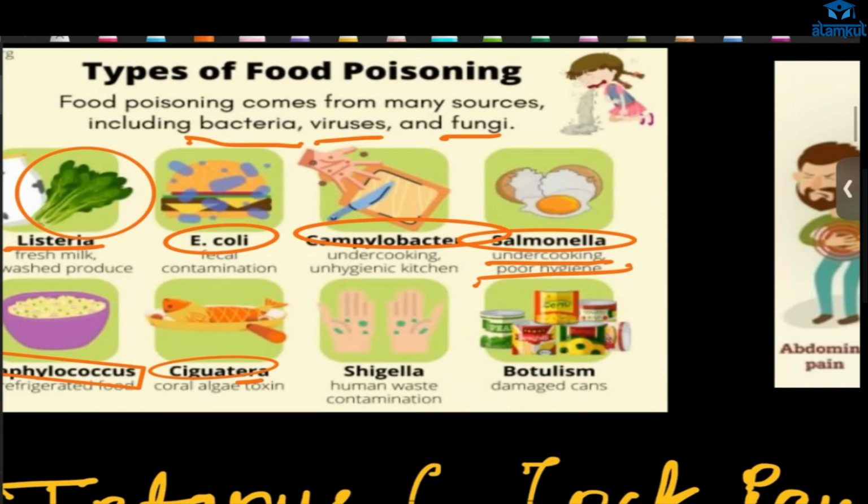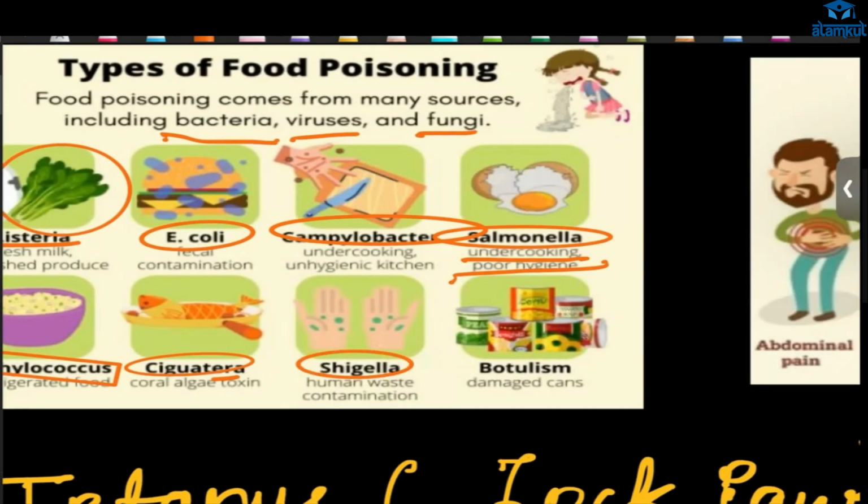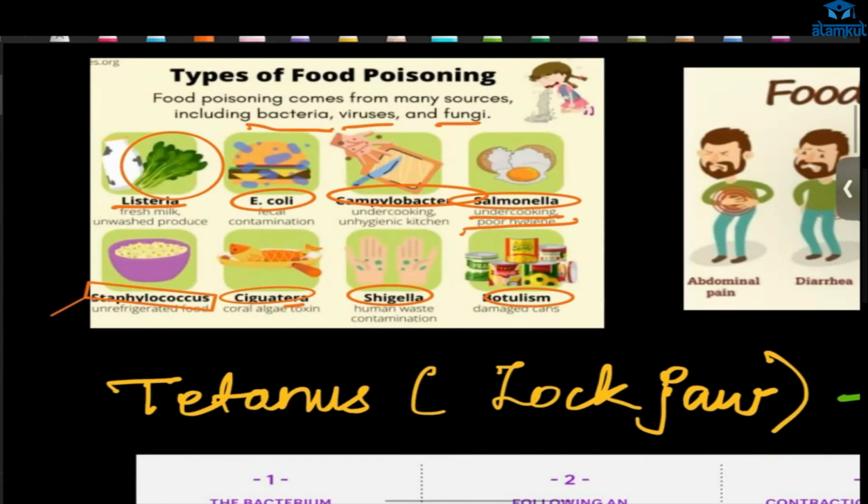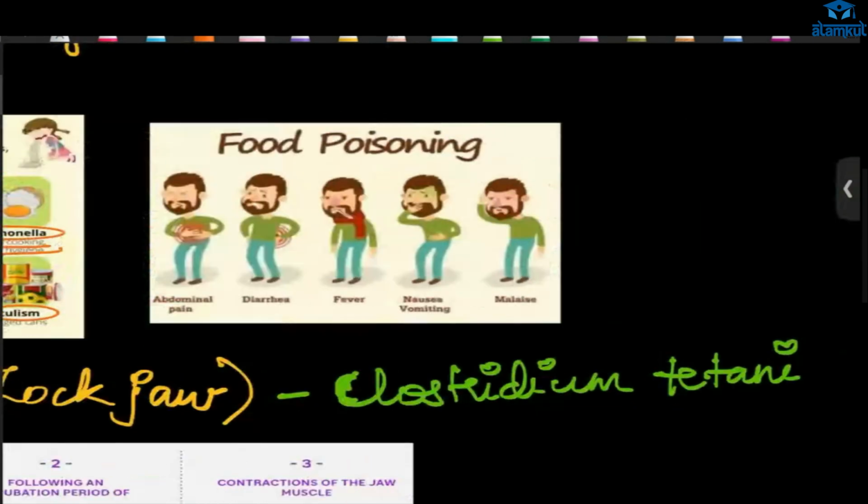Then we have Shigella. This is also a type of bacteria. And here, what is happening? We are not washing our hands, not maintaining cleanliness. Then there is a chance of being infected by Shigella. Then we have botulism. The canned food, if it is spoiled, we should not eat. There will be Botulinum bacteria.